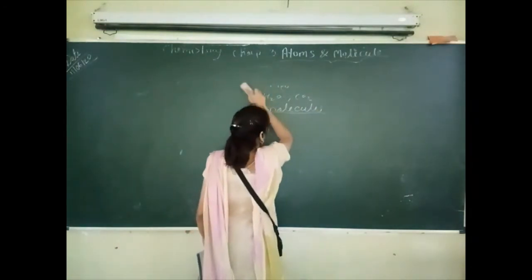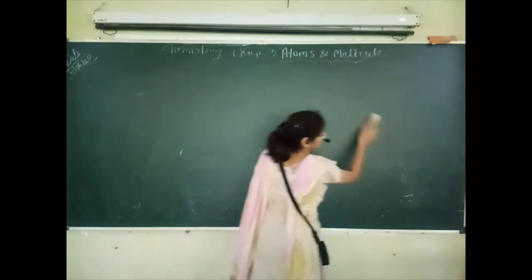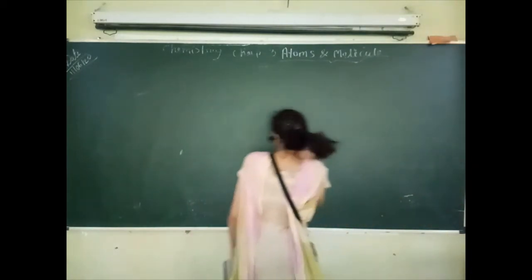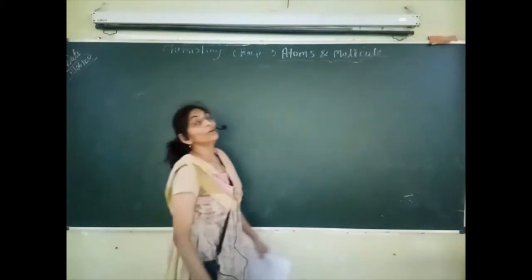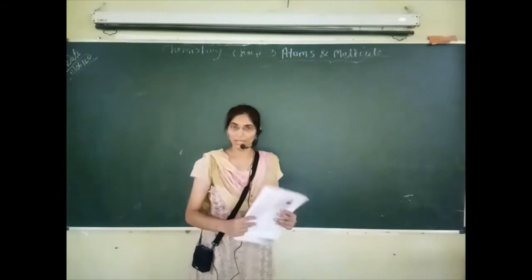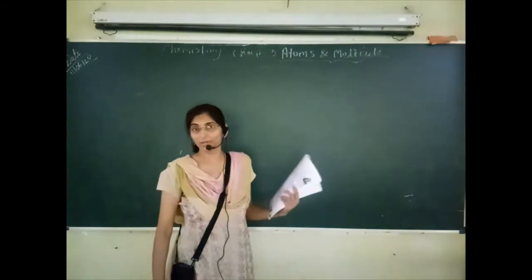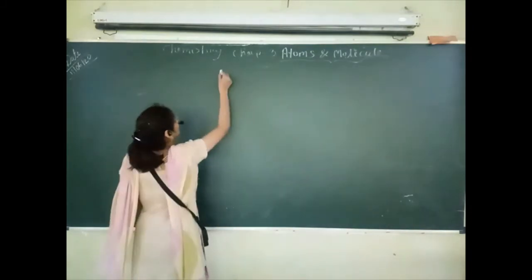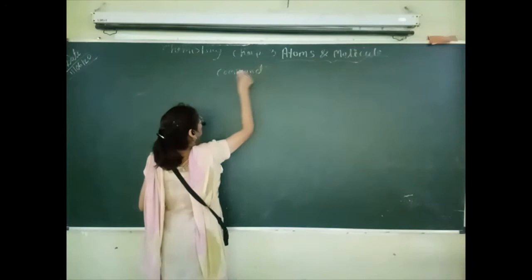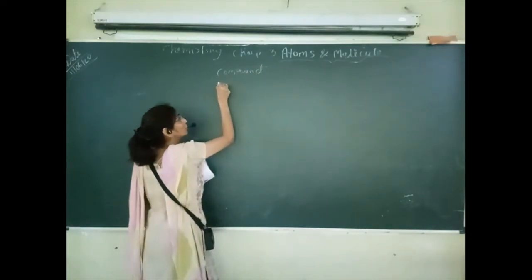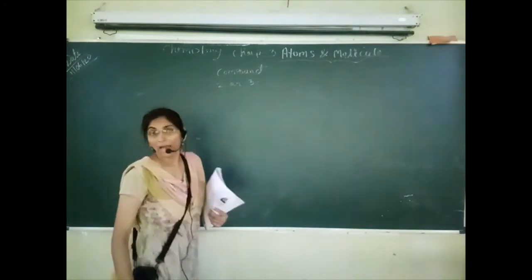We have to learn in this chapter the properties of atoms and molecules, and properties of chemical reactions, that we have to learn at first. Okay. So what is a compound? A compound means a mixture of two or three or more atoms.